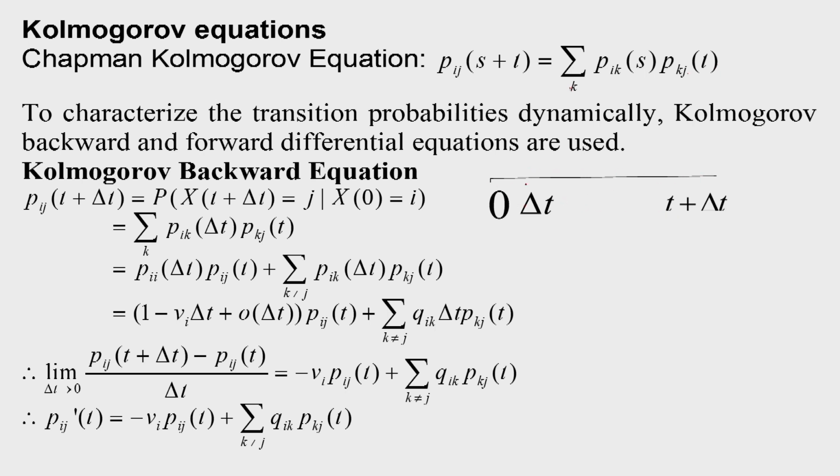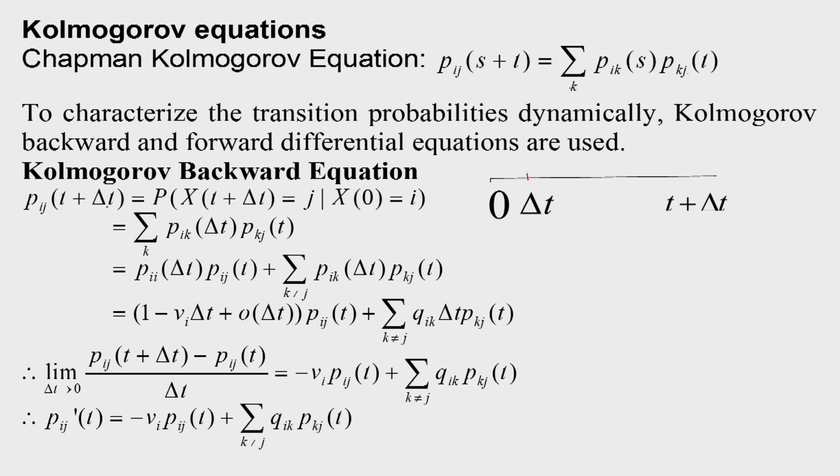So first we consider the time instant delta t, and the remaining time later. That way it is backward, since delta t is before t plus delta t.